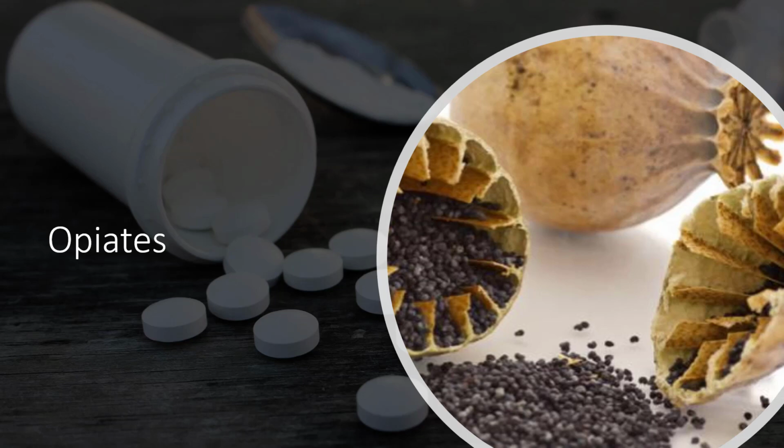Almost all opiates are found either directly within the opium poppy or derived from chemicals that are found in the opium poppy. There are many different ones that have been found: heroin, morphine, hydrocodone, oxycodone. There are many, many drugs that have been pulled out of the opium poppy. It has been very effective at pain treatment, which is why it is still widely available and often prescribed, but is also highly, highly addictive.